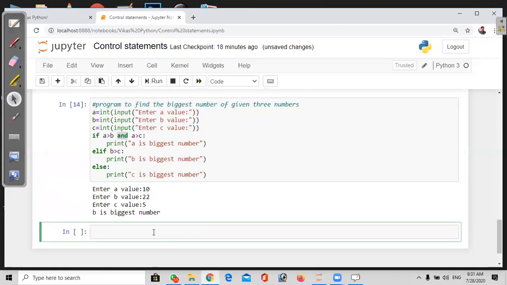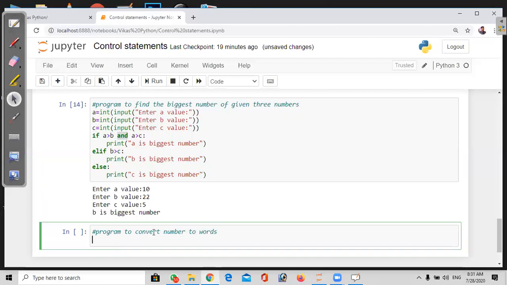See here, we took only if and elif conditions in this. Let me check with one real-time example. Program to convert number to words. Just if I give 1, it needs to print ONE.